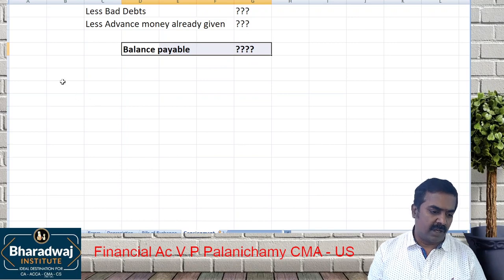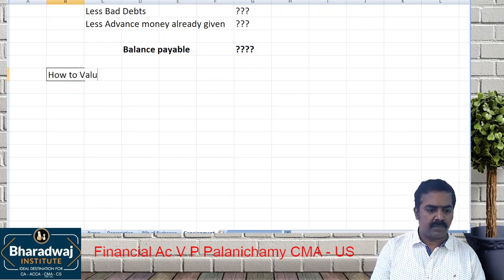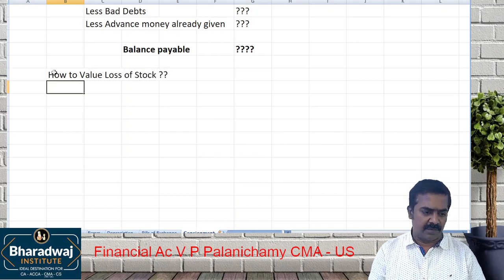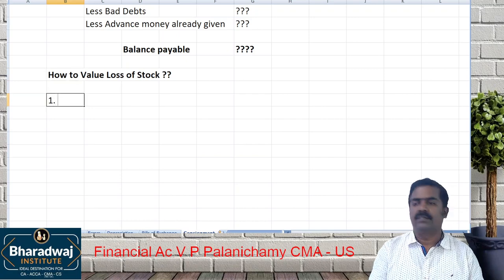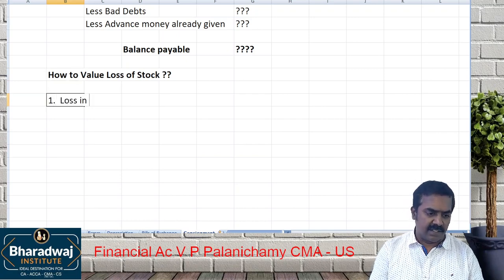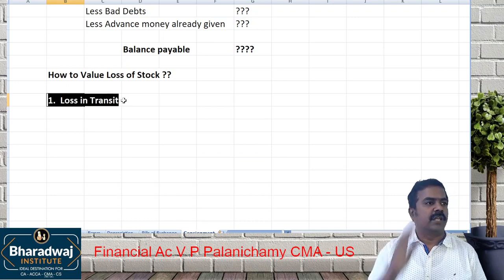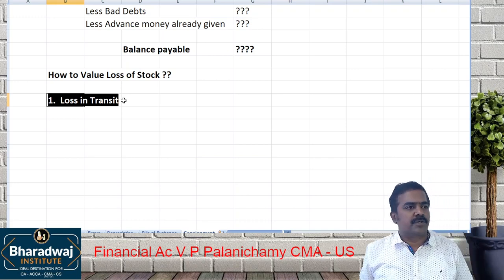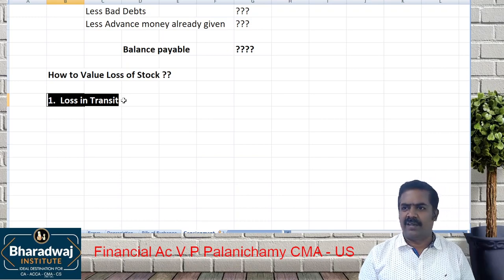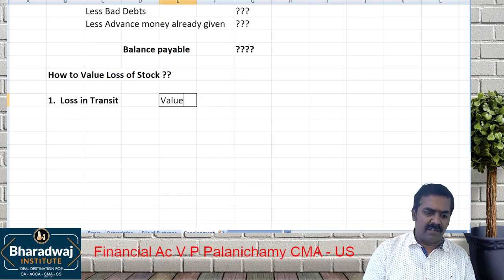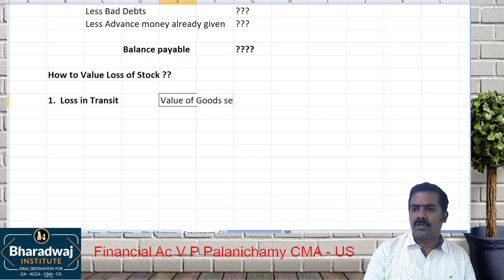Next. How to value losses. How to value loss of stock. Number one, loss in transit. Goods are lost while going, in an accident or fire, like the lorry overturned. Okay, so lost in transit. How to value the goods? Simple. Take the value of goods sent. Add consignor's expenses.